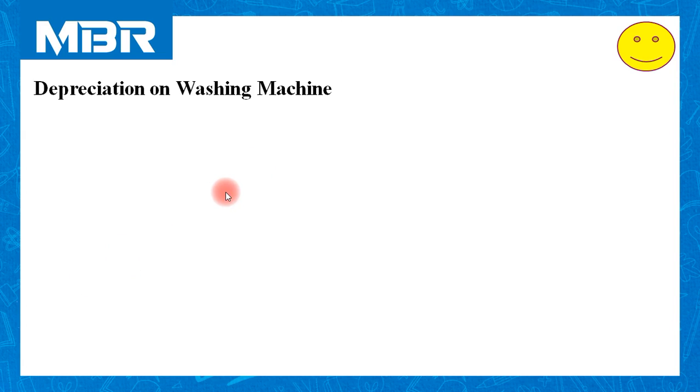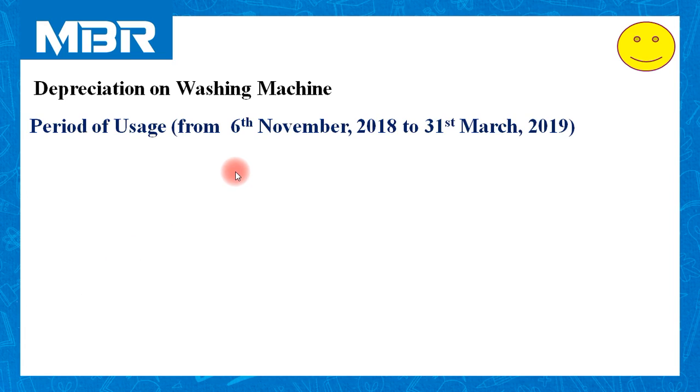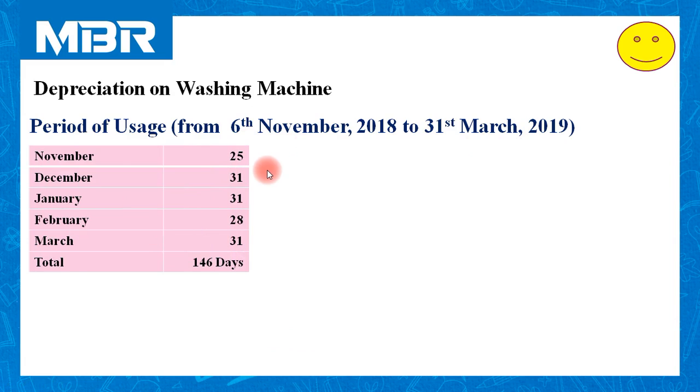As per the information given to us in the last paragraph of the question, the washing machines were purchased on 6th November 2018, and as we all know that the financial year 2018-19 ending on 31st March 2019. So using the date of purchase to the date of year ending, we need to calculate